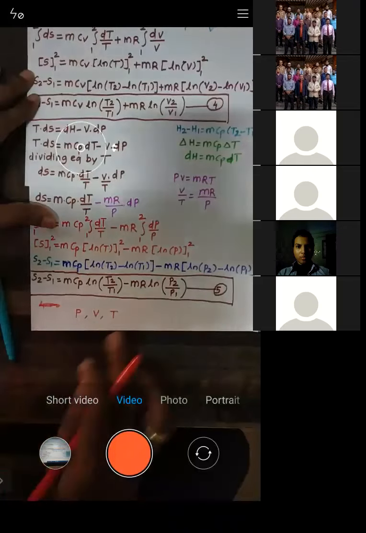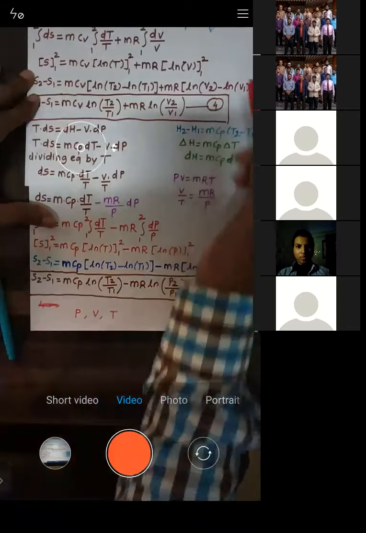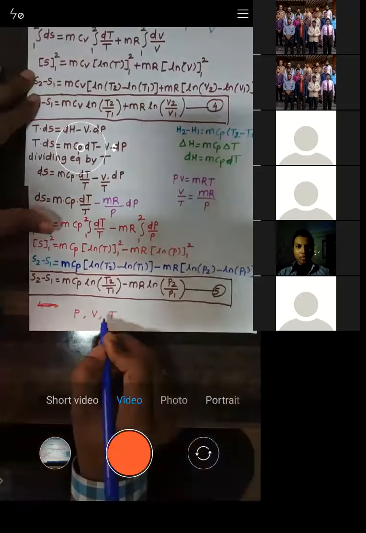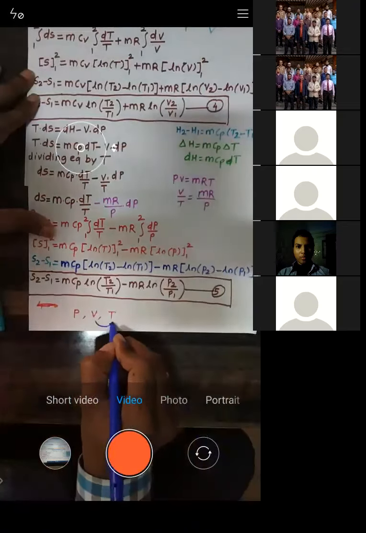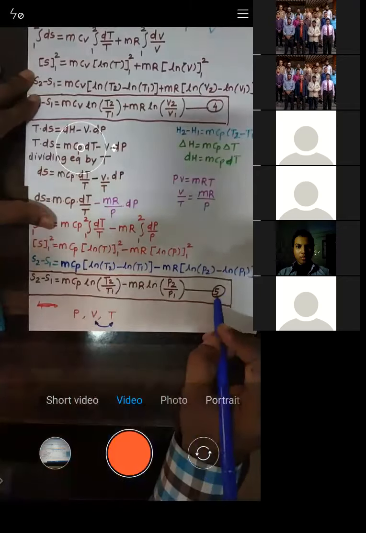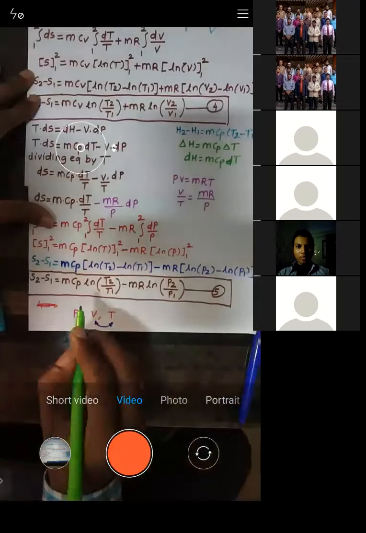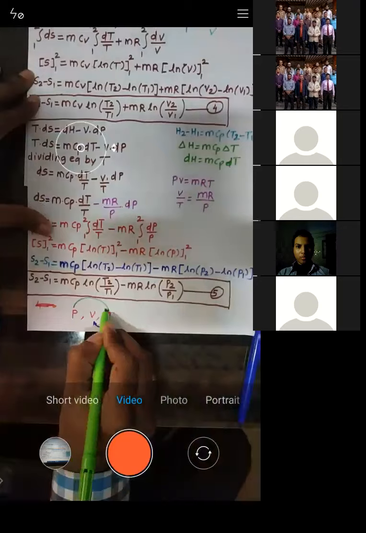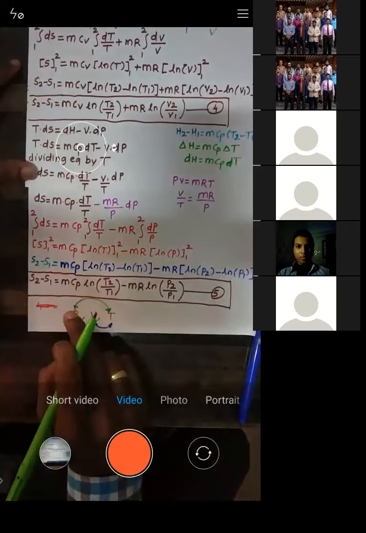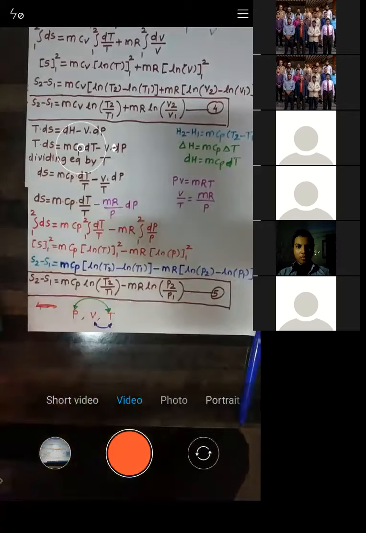Equation number 4 is in terms of temperature and volume. When you go to equation number 5, it is in terms of temperature and pressure.